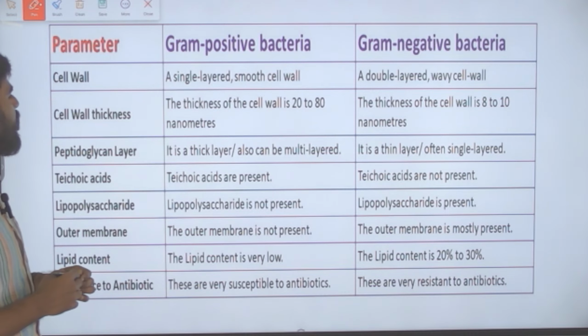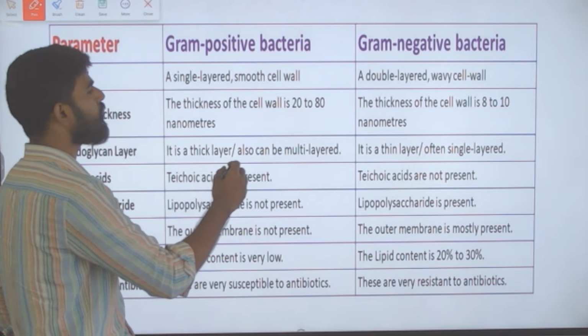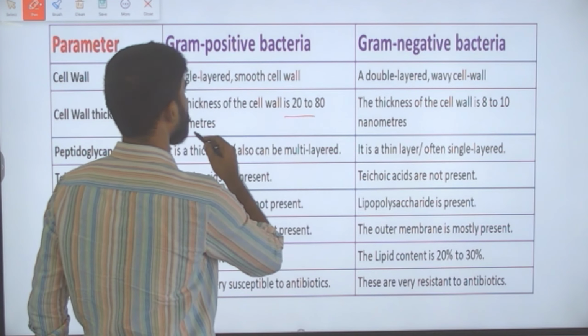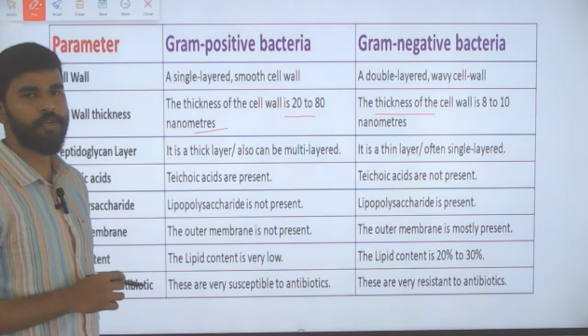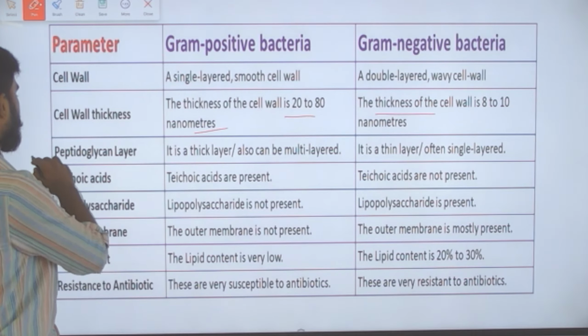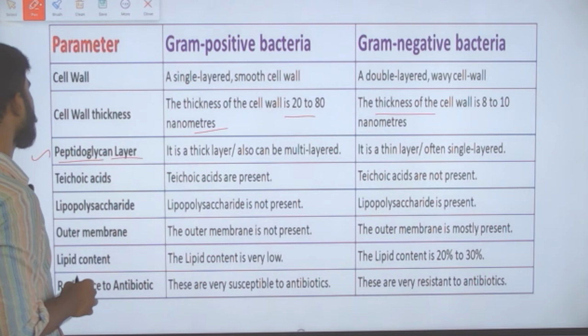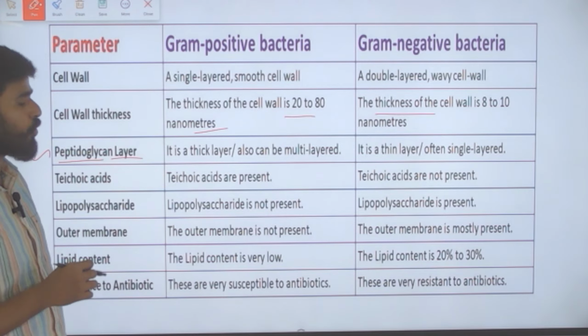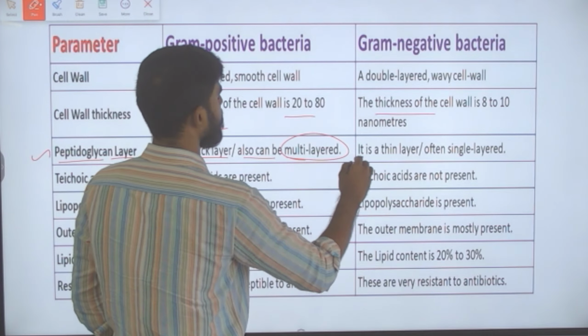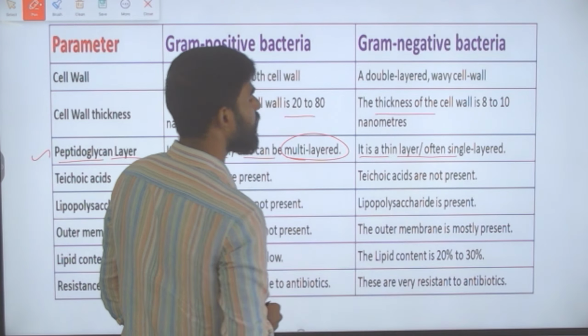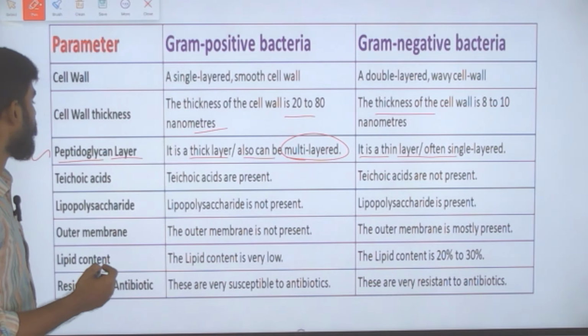Next, cell wall thickness: it is 20 to 80 nanometers in gram positive, and 8 to 10 nanometers in gram negative. Presence of peptidoglycan: gram positive has a thick layer, can also be multi-layered, and gram negative has a thin layer, often a single layer of peptidoglycan.